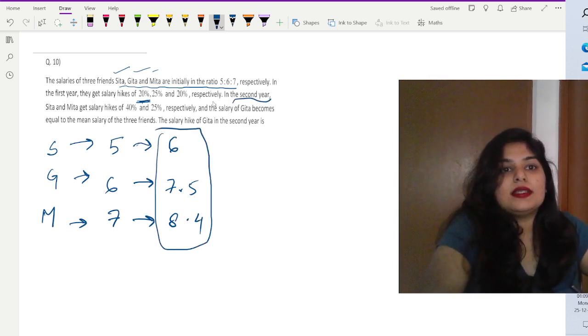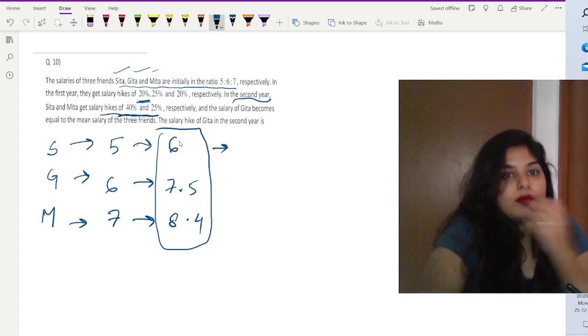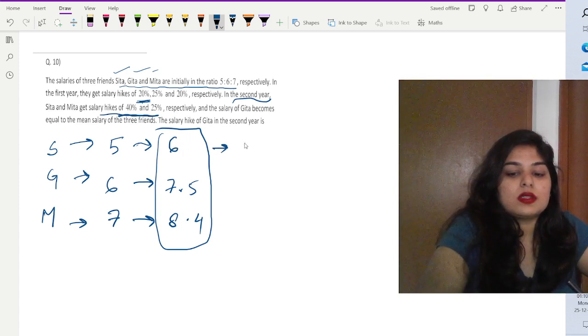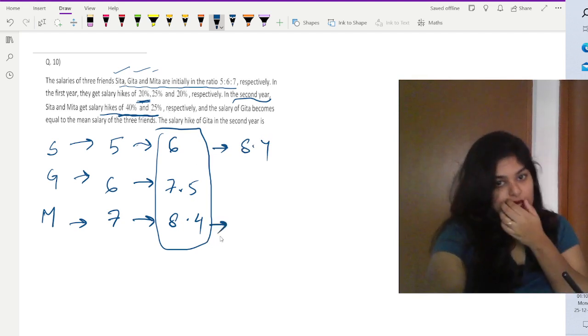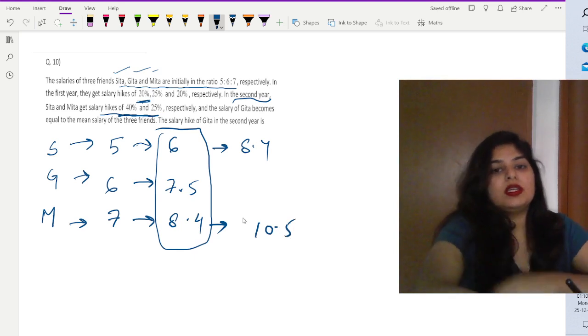Now in the second year, Sita and Geeta get salary hikes of 40% and 60%. So 40% of this plus 6 becomes 8.4, and we have the salary hike of Meeta. 25% of 8.4 is this, plus this becomes 10.5.